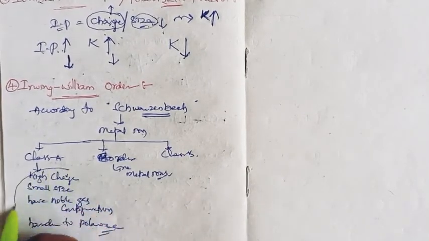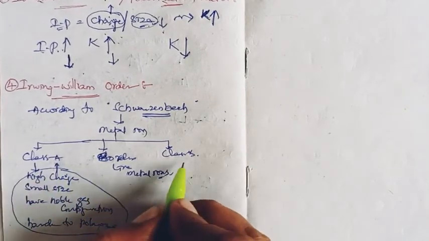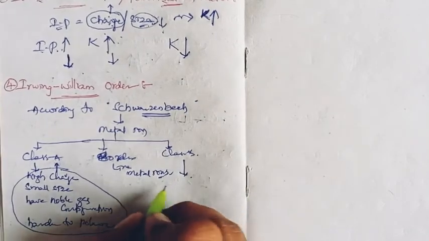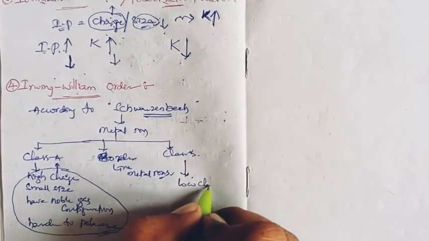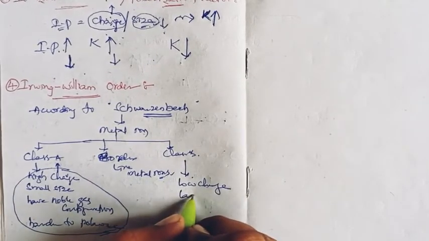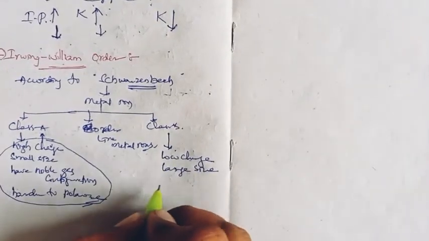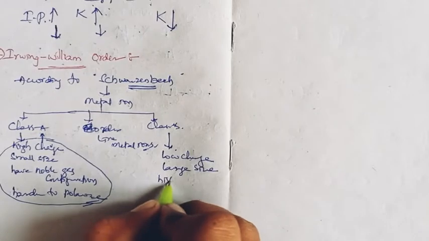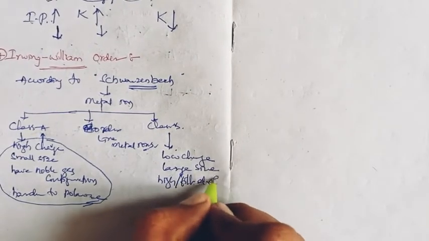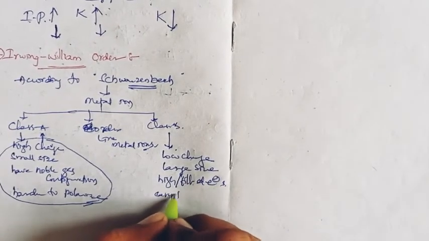Thus, all such metal ions are considered to be class A metals. Class B is the reverse: low charge, large size, high or filled d electrons, and easy to polarize.